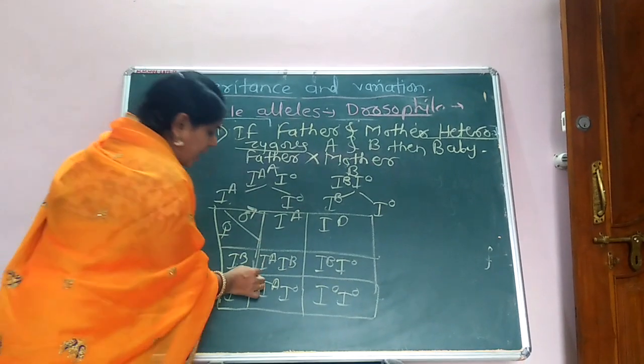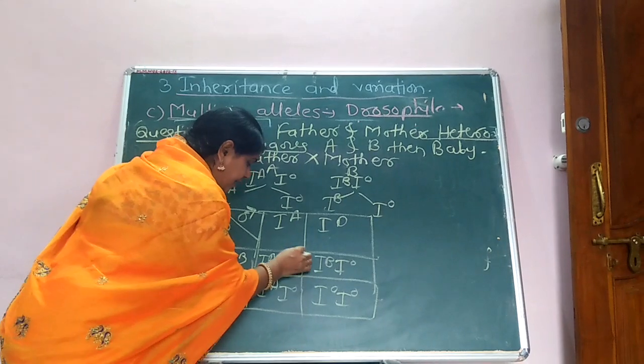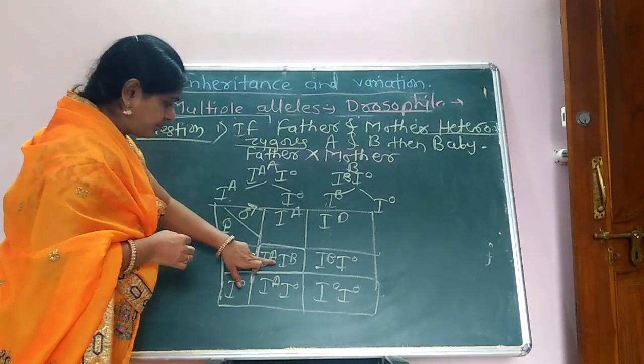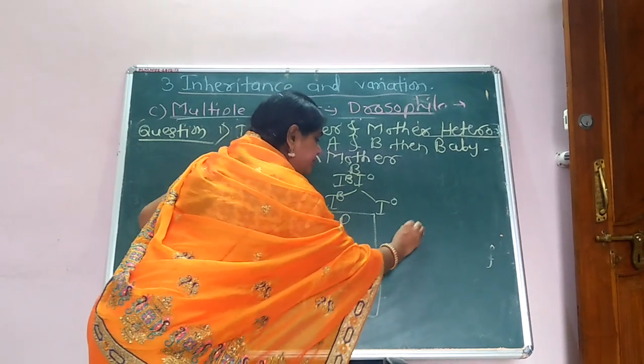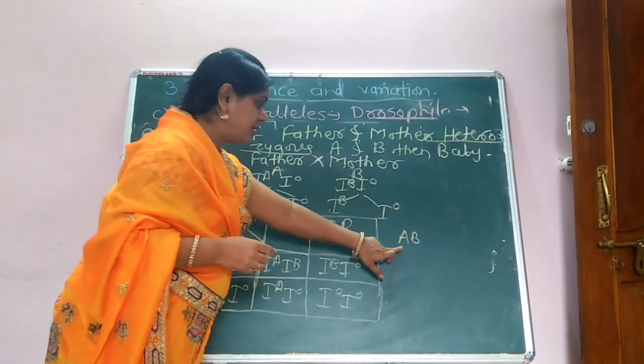Here IA IB indicates the baby's blood group is AB.